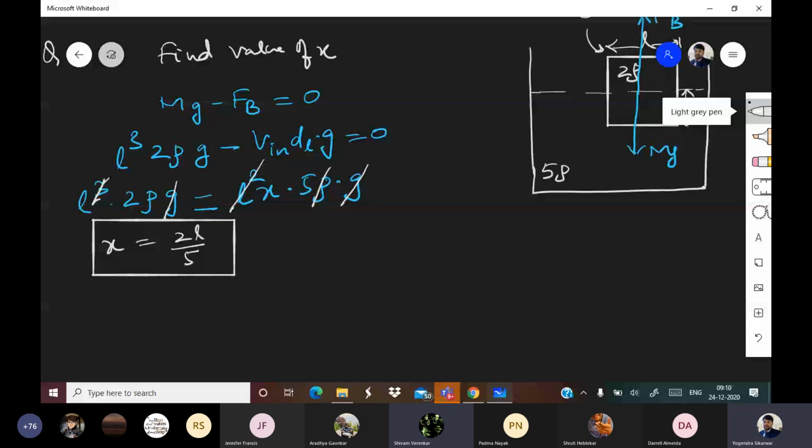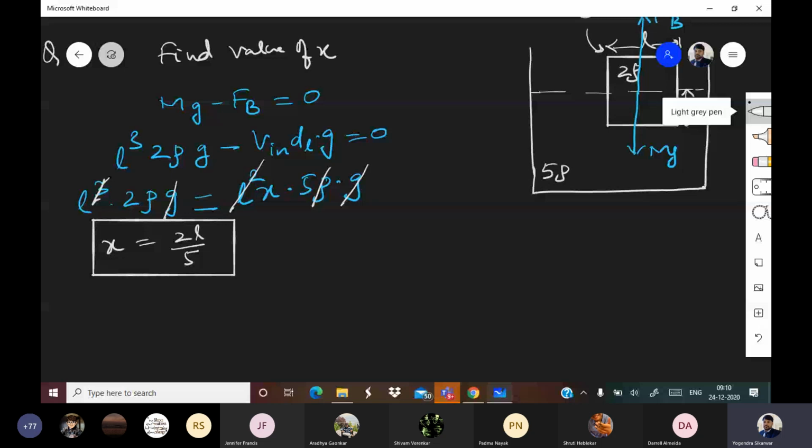What do you want me to explain? Mg is acting downward. Fb is acting upward. Mg minus Fb is equal to 0. Mg is due to gravity, that's why it is acting downward. Fb is the force of buoyancy, that's why it is acting upward. Mg will be mass into g. Mass is how much? L cube is volume, into 2 rho, which is density. So volume into density becomes mass.